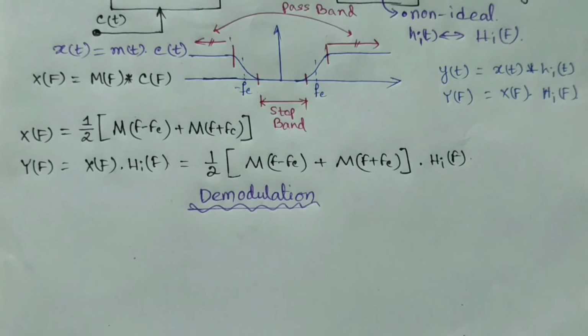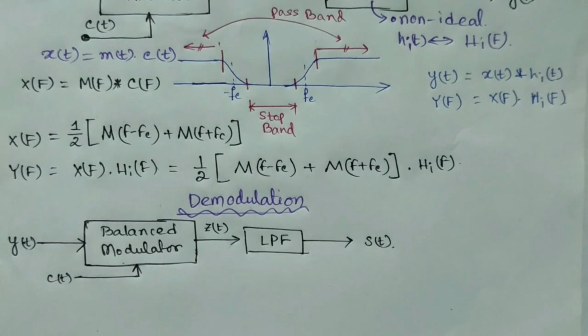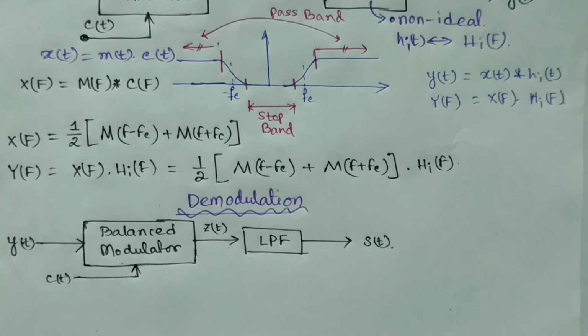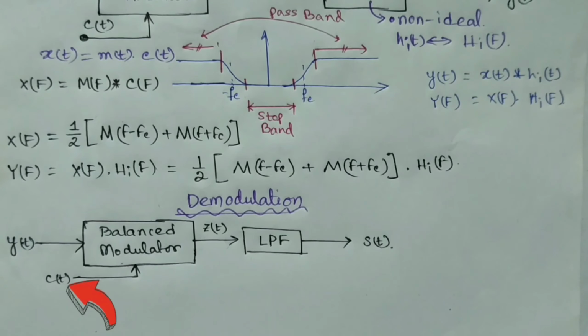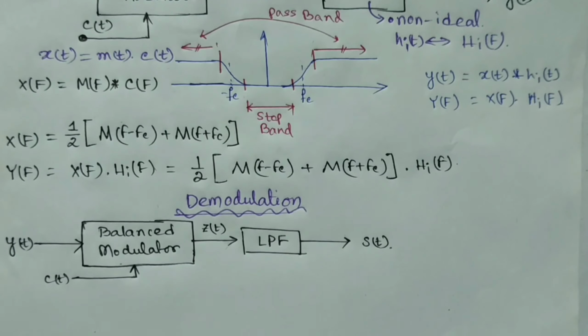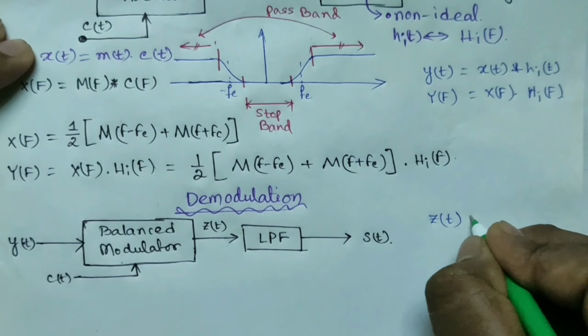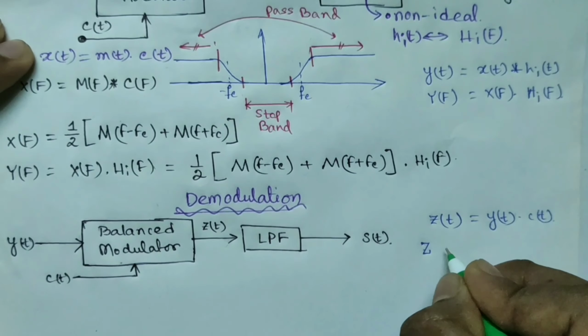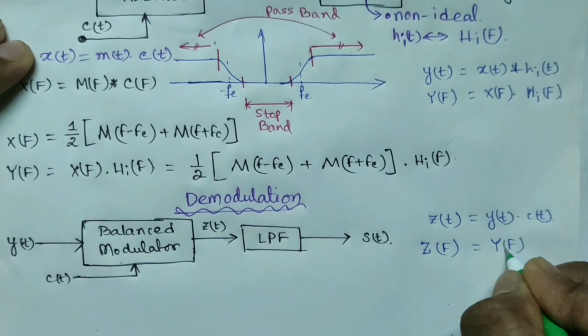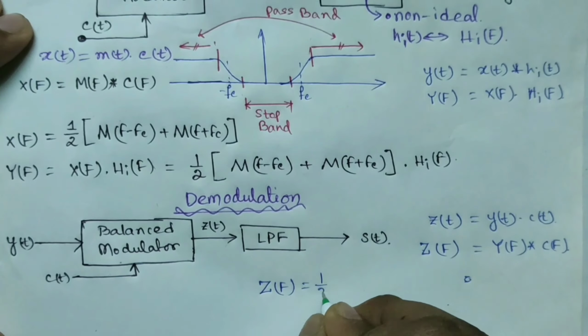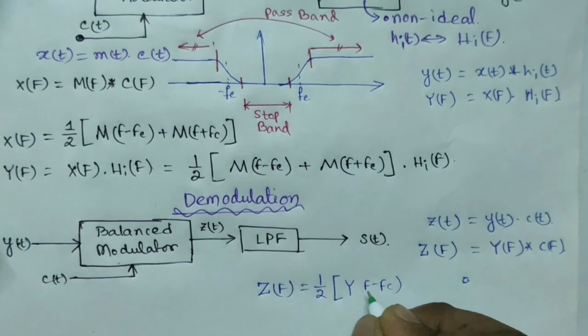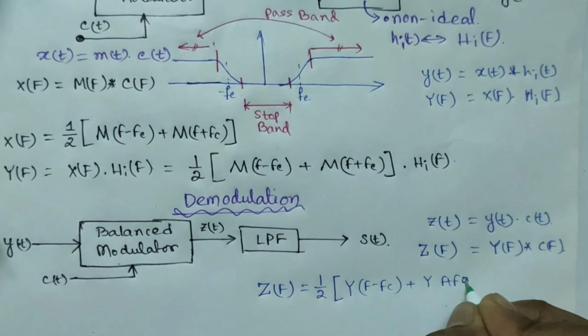As you know, the general block diagram for this process is this: the signal that we want to demodulate, that is y(t) here, and the signal which is coherent to the carrier signal that was used to generate this VSB-SC signal are the inputs to the balanced modulator. The output z(t) is the input to the low pass filter, and the output of it is desired to be the message signal. So in this case, z(t) is y(t) into c(t). So in frequency domain, Z(f) is Y(f) convolution C(f), so Z(f) is half into Y(f minus fc) plus Y(f plus fc), right?